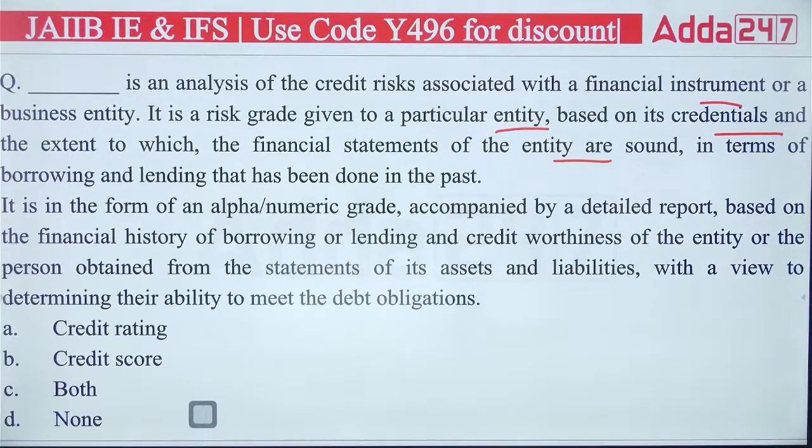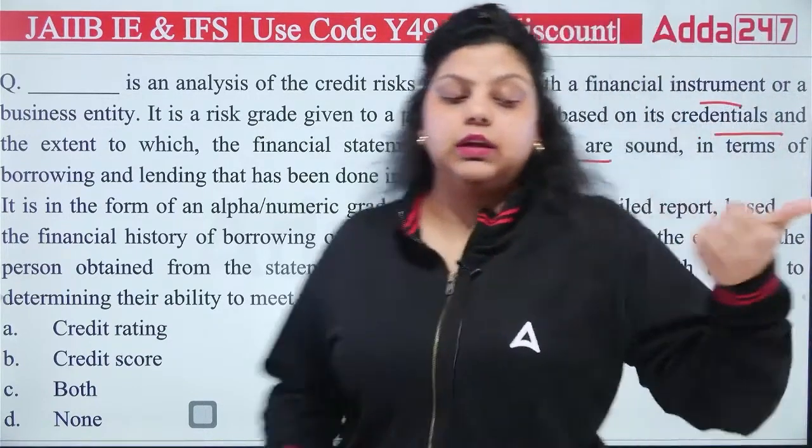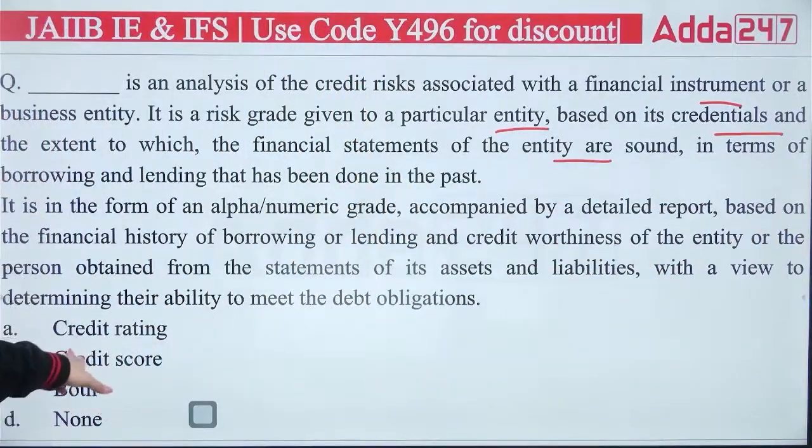So I guess it's very easy. We are saying dash is the analysis of credit risk. But the thing is, credit risk is analyzed in both your credit rating as well as credit score. So what are we actually talking about? We are talking about credit rating, credit score, both or none. So now you can read forward.